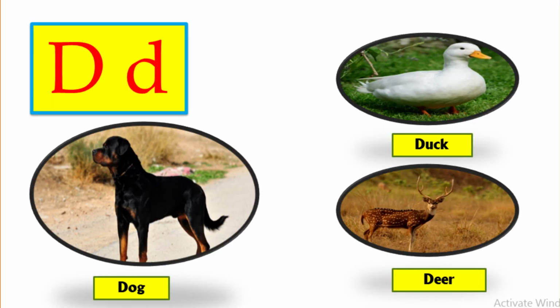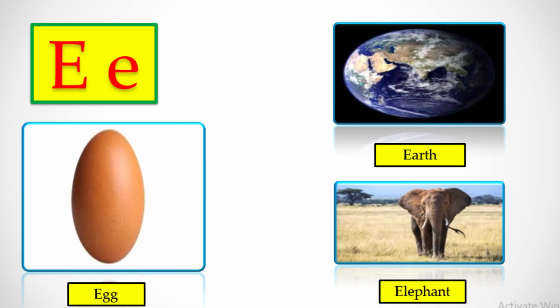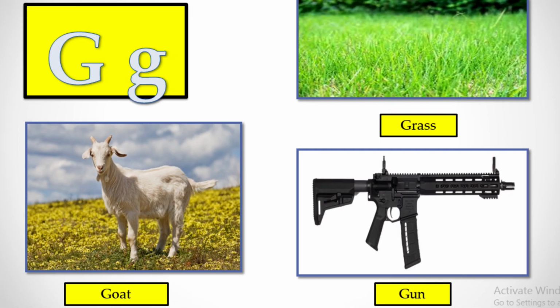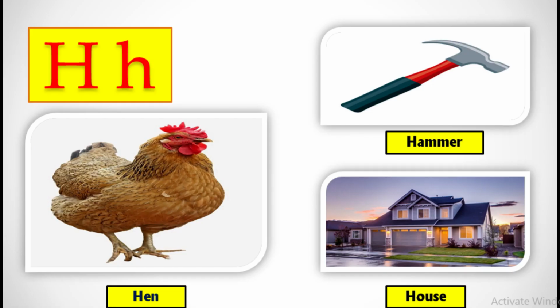D for dog, duck, deer. E for egg, earth, elephant. F for fish, frog, flower. G for goat, grass, gun.